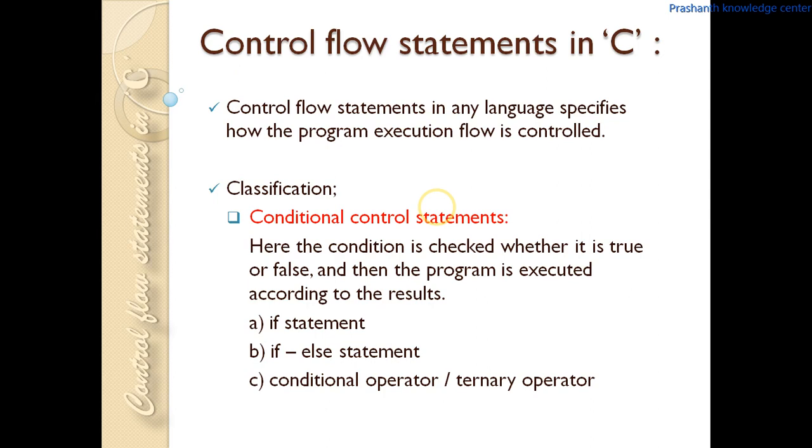And in the case of loop control statements, we will have a loop and we will write source code in between the loop, and the program will be executed n number of times, until the condition in the loop is true. And next, jump statement means that by using this jump control statement we can jump to any part of the program. Let us see in detail about these three types of control statements with examples.